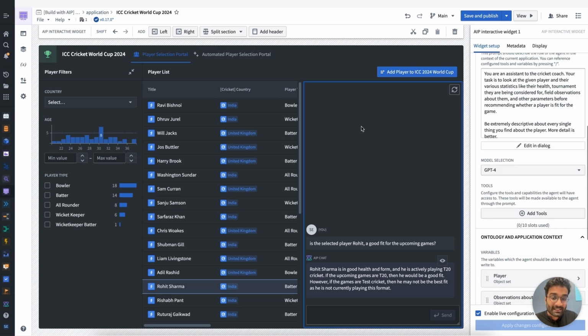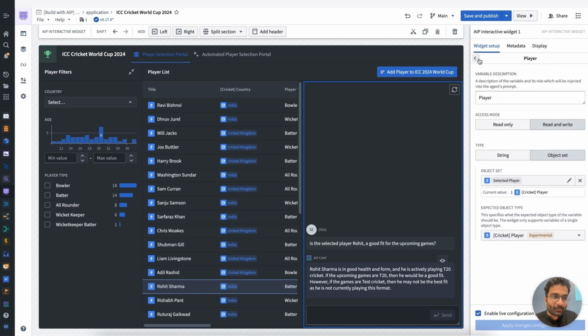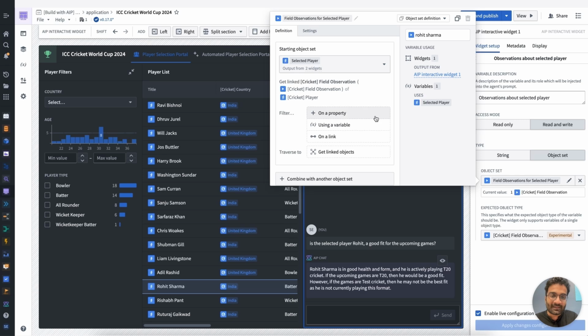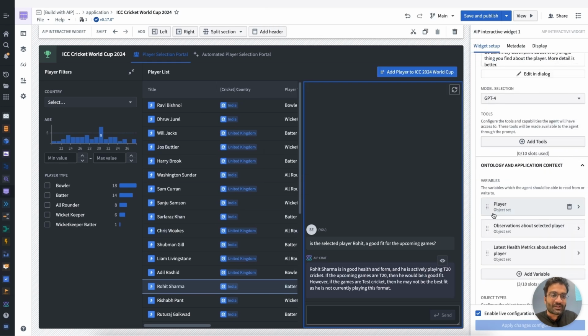For example, here I was giving this widget context about the player that was selected, about field observations about them. It was as simple as selecting the player, finding the linked field observation, and so on. So by curating these objects and their linked objects within variables, I was able to back a high fidelity application where I could start to take some decisions.